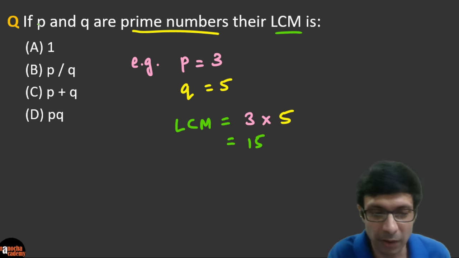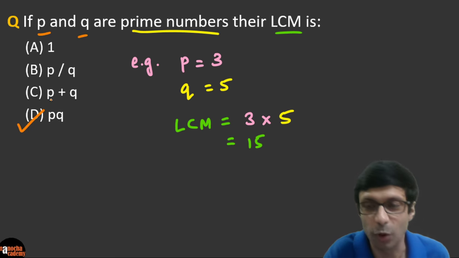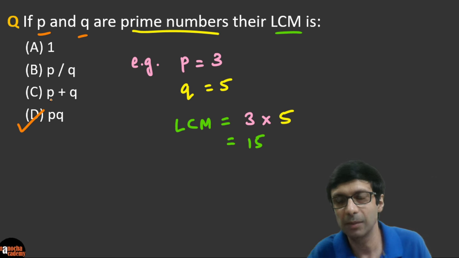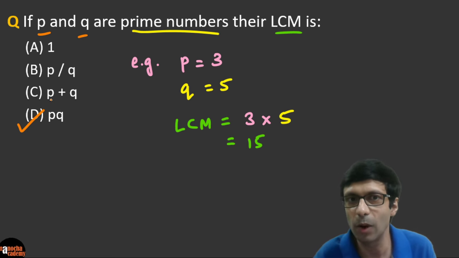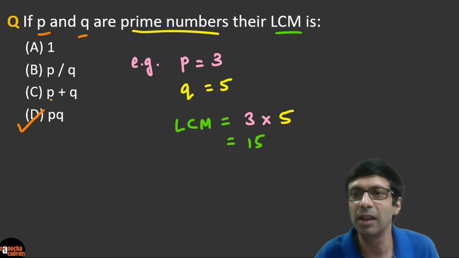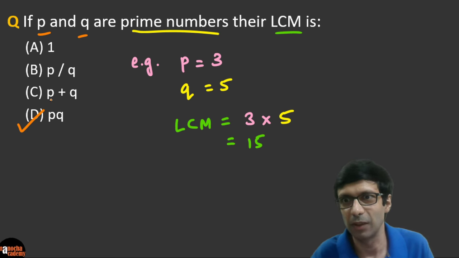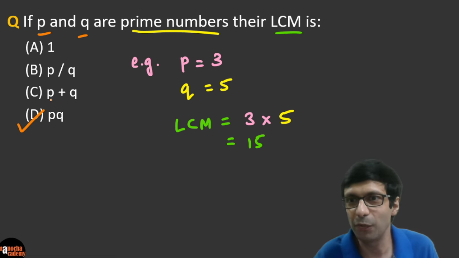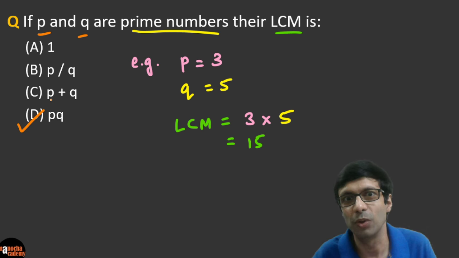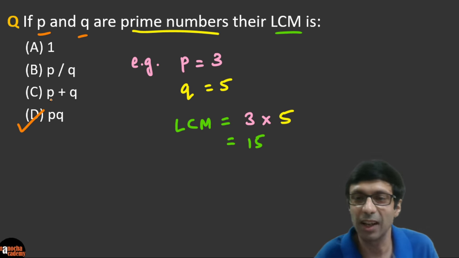So if you look at the general form, if the numbers are P and Q and they're prime numbers, so not for any numbers, their LCM is simply P times Q, right? Because their highest common factor is going to be 1. So you can think the LCM is the product. That's another way of thinking.